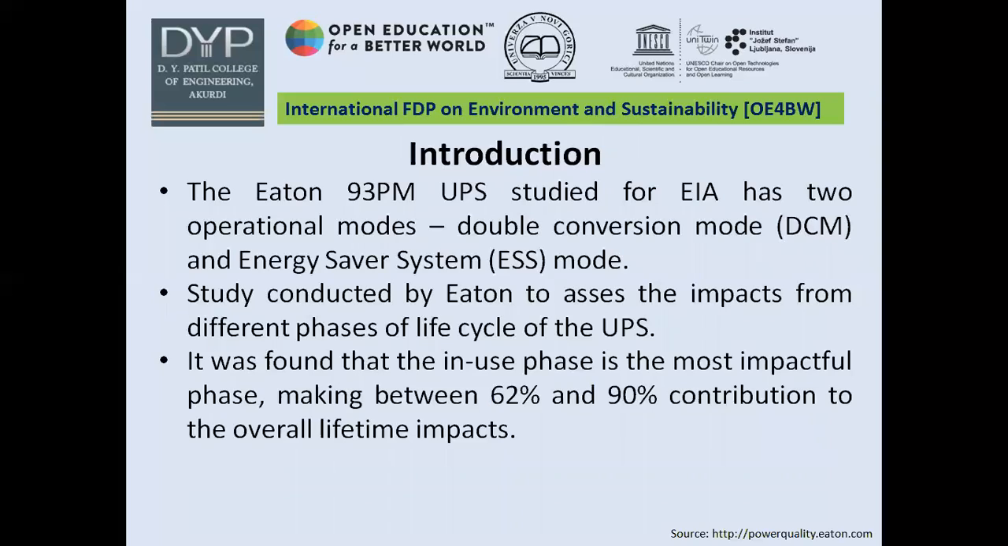Starting with the introduction, the Eaton 93PM UPS was studied for environmental impact analysis. This UPS has two operational modes: one is double conversion mode and the other is energy saver system mode, ESS mode. The study was conducted by Eaton to assess the impact from different phases of the life cycle of the UPS. During the study, it was found that the in-use phase is the most impactful, making between 62 to 90% contribution to the overall lifetime impacts.